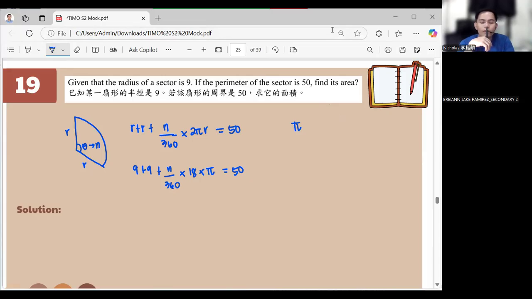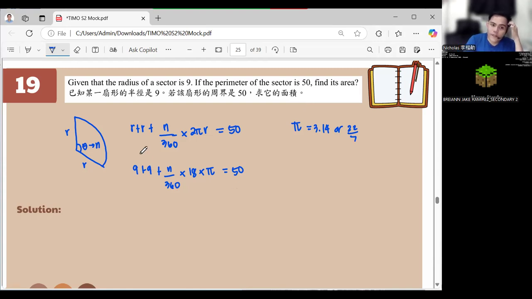If we use 3.14 or 22/7, it's not stated in the question, right? Not stated if we're going to use this or that. So 9 plus 9, that's 18, 50. Okay, anyway, let's simplify first.